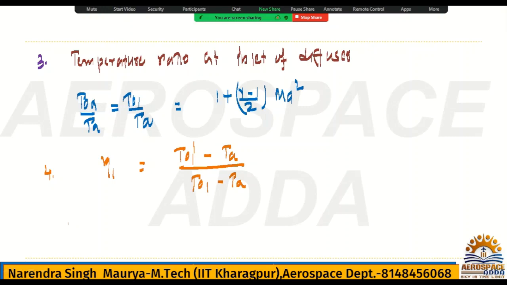Now fifth point, eta R. If you check eta R, what is the eta R? Eta R is nothing but P naught 1 minus PA divided by P naught A minus PA. Five points. Okay.